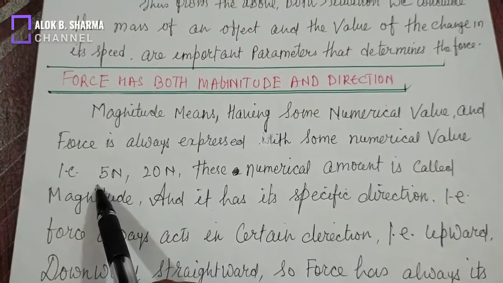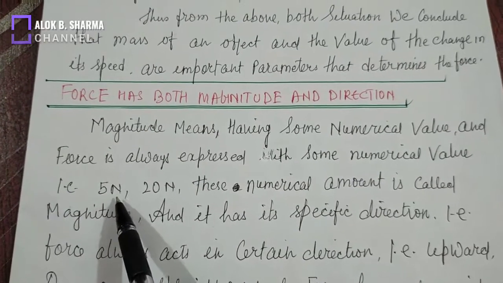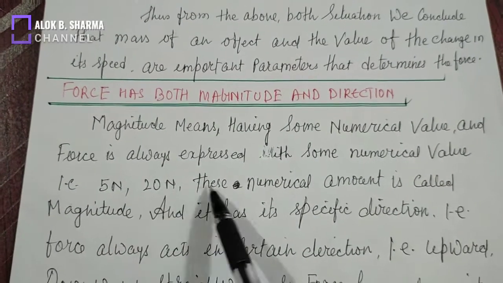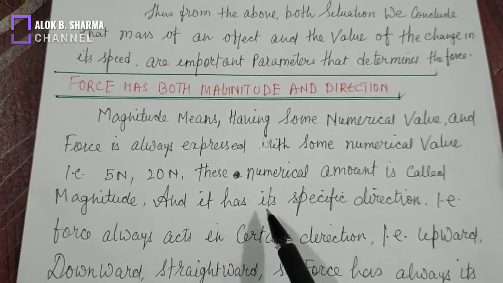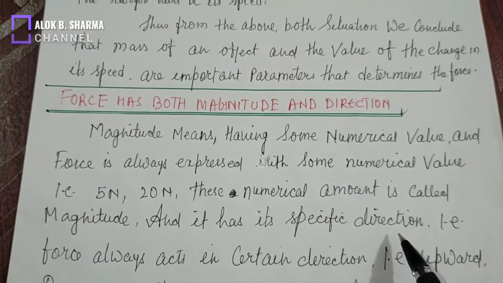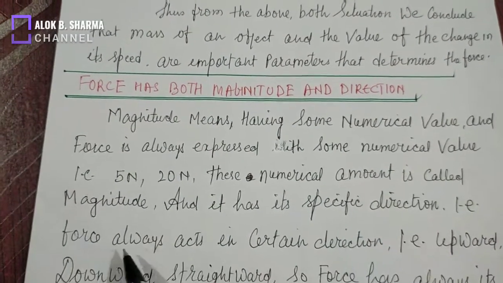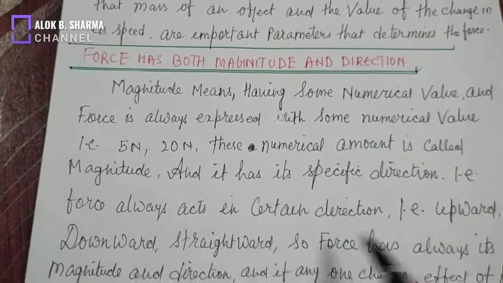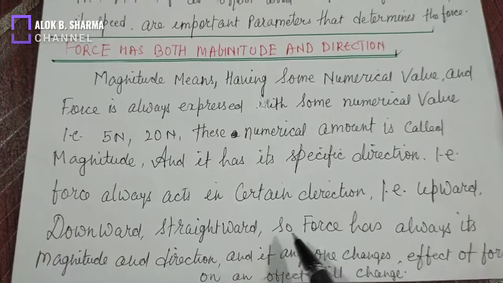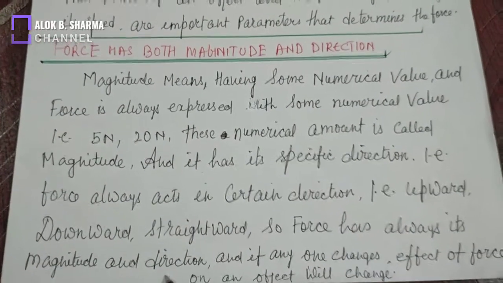This numeral part, 5, 20, is called the magnitude, and this is called the unit. And force has its specific direction. Force is always applied in a certain direction, either upward, downward or straight. So force always has its magnitude and direction.